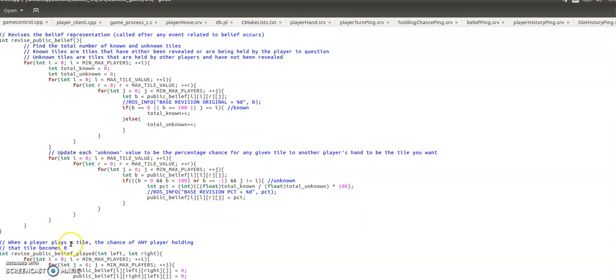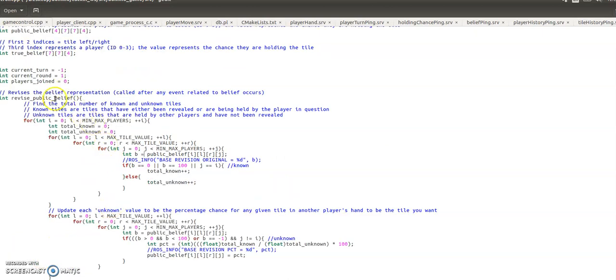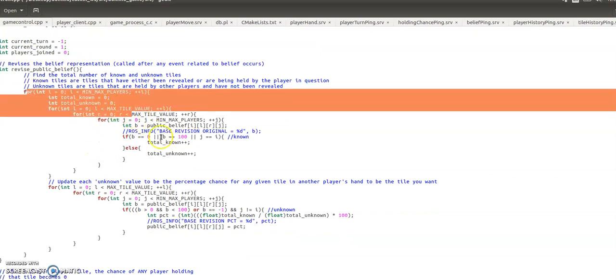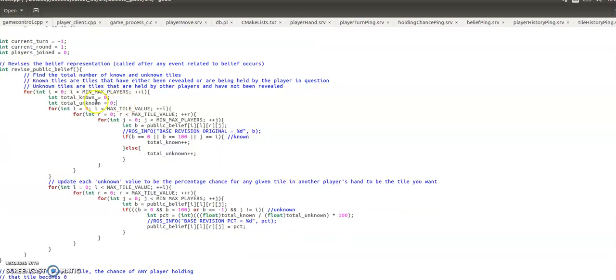So all the revised public belief underscore played, passed, and hand functions call this. All this does is find out, for each player, the number of known and unknown tiles, which is the certain and uncertain values. Anything that is a 0% or 100% chance, or that the player is actually holding, is said to be a certain or known tile.